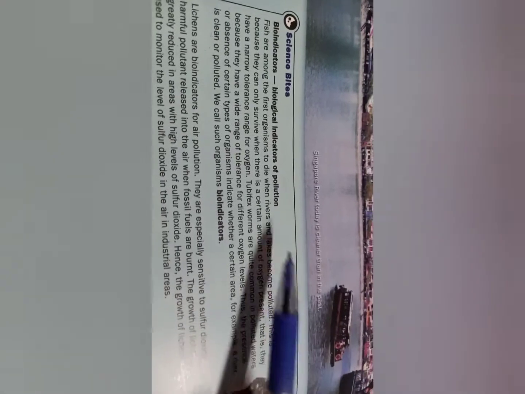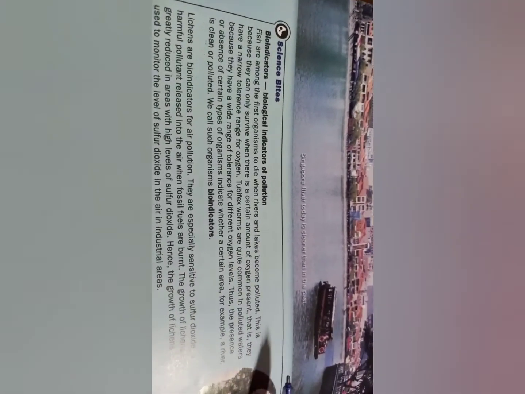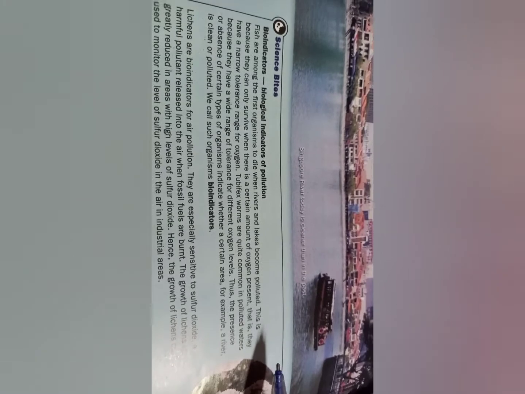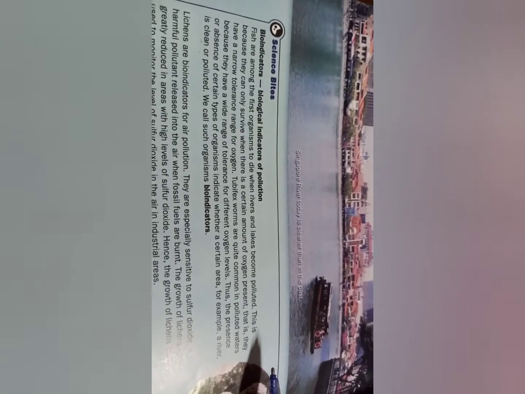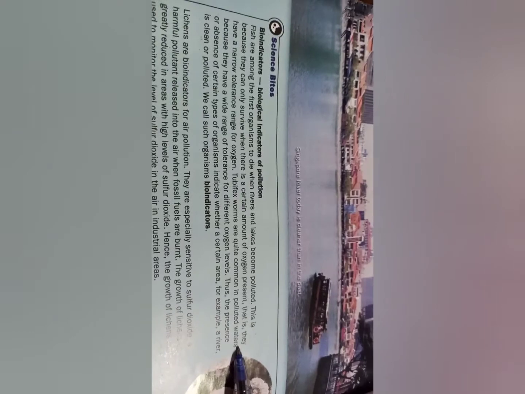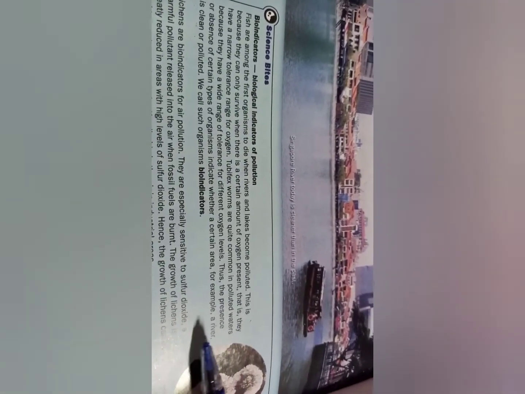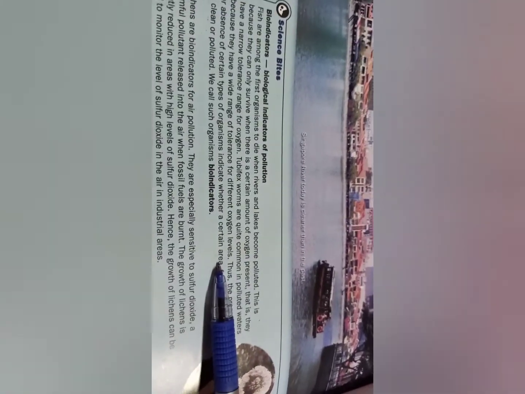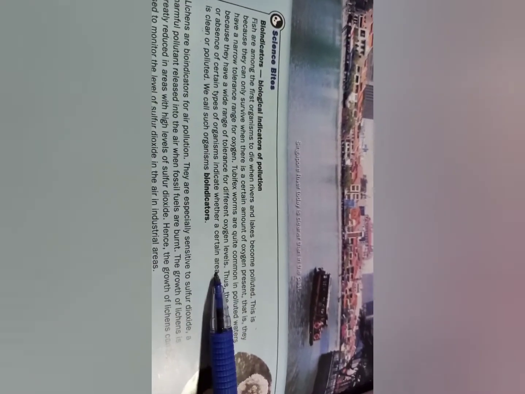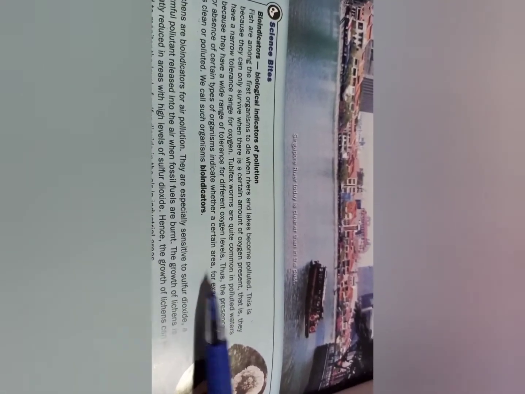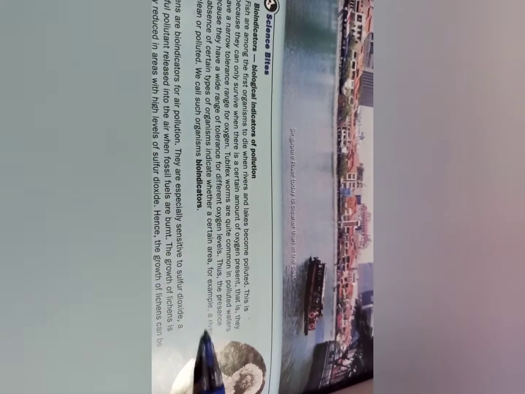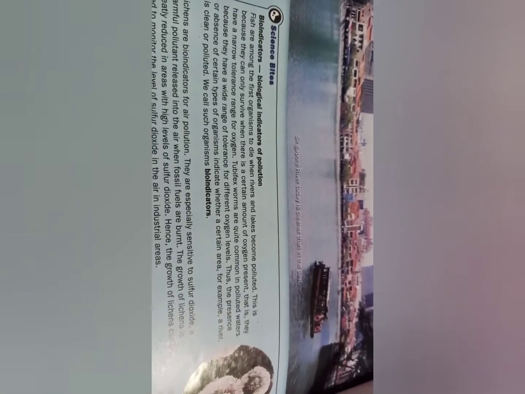Fish are among the first organisms to die when rivers and lakes become polluted. This is because they can only survive when there is a certain amount of oxygen present. That is, they have a narrow tolerance range for oxygen. Tubifex worms are quite common in polluted water because they have a wide range of tolerance for different oxygen levels, meaning they can stay alive there. Thus, the presence or absence of certain types of organisms indicates whether a certain area, for example a river, is clean or polluted. We call such organisms bioindicators.